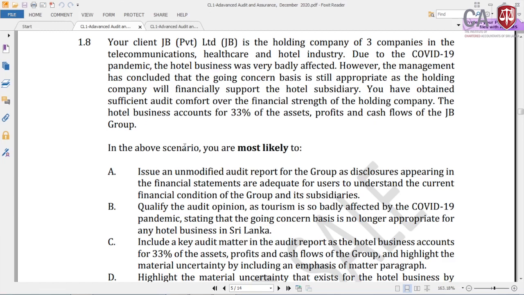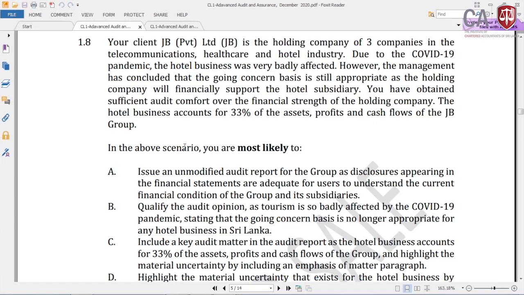Even if it is a private limited, whether key audit matters are applicable, that itself is wrong. That is one way of looking at it, but there are some other ways you can look at this. Include a key audit matter in the audit report as the hotel business accounts for 33% of the asset, profit and cash flow of the group, and highlight the material uncertainty by including an emphasis of matter paragraph.